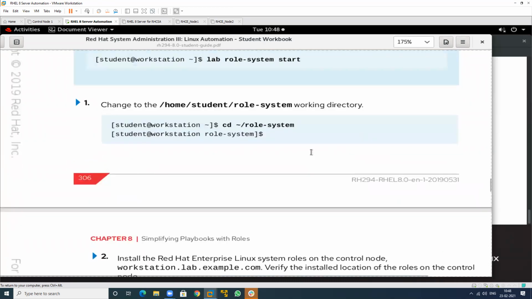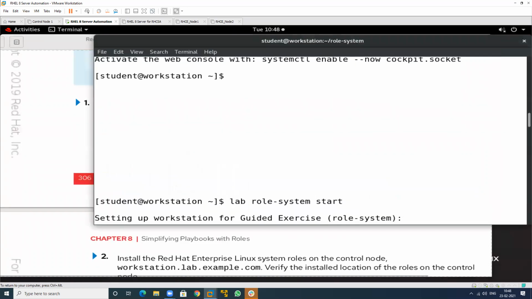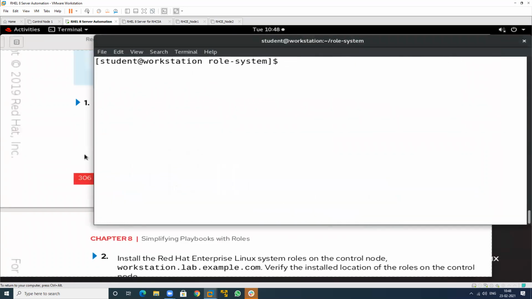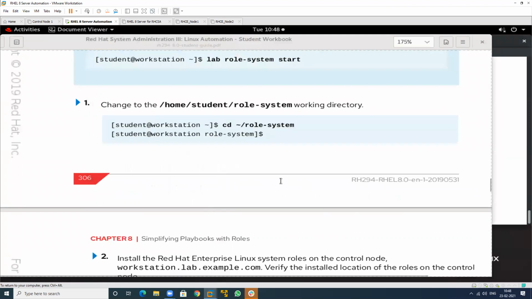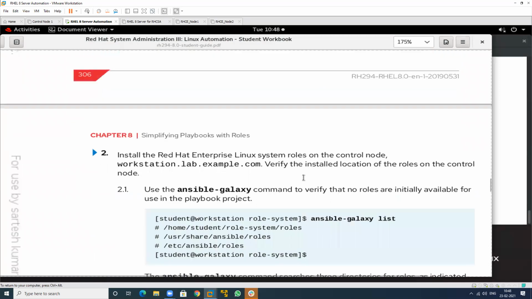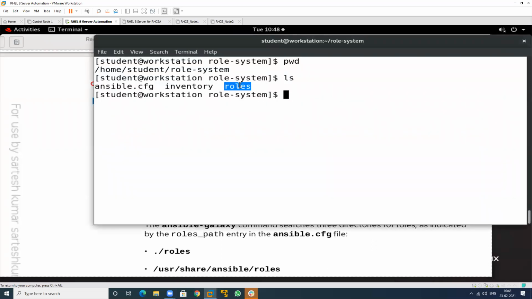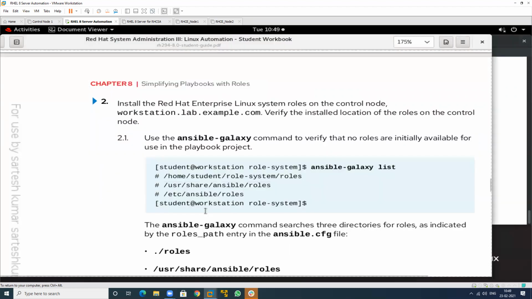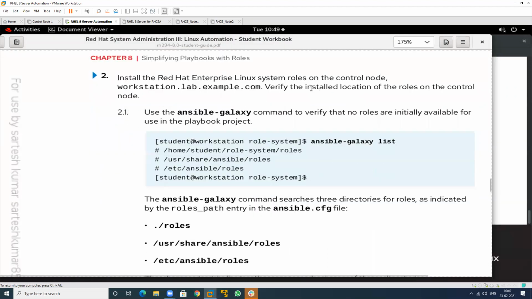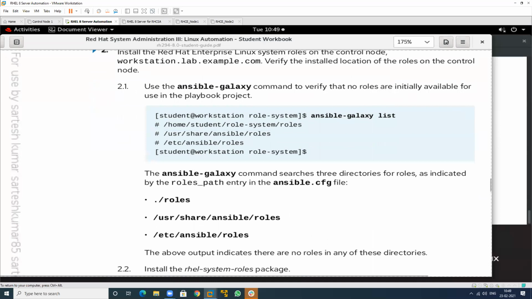So see, what is the current location? This one. See this and this, they have to be the same. See, this is the same, and in this we have a roles folder. The folder name will be the same in all conditions. The folder name is only roles. You cannot use any other name. Then what you will do is use this particular command to check the list.